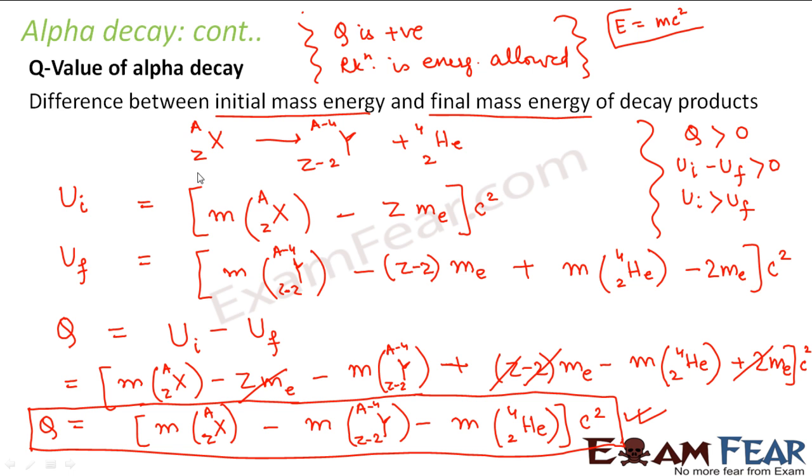That means the energy on this side is greater than the energy on this side. That means there is still some free energy. So where will that free energy go? That free energy is then seen in the form of kinetic energy in the daughter nucleus and the alpha particle. So when this alpha decay takes place, the daughter nucleus and the alpha particle are formed. Now if Q is positive, then the value of Q will be used as kinetic energy by the daughter nucleus and the alpha particle. So now you understand the phenomenon which actually takes place behind alpha decay, right?